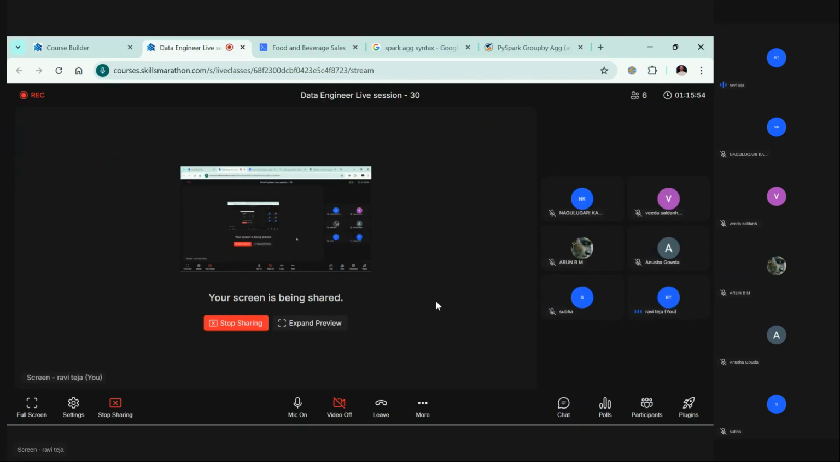Any doubts, anything so far? I know these are problematic and your brains might have heated up. That's okay, it's quite normal, but just try to go through this syntax again and again, then you will get used to it.